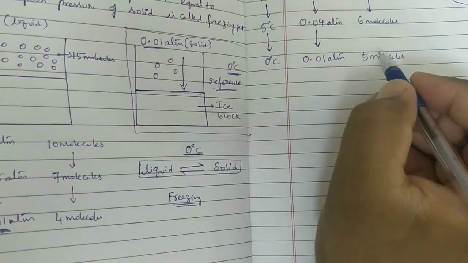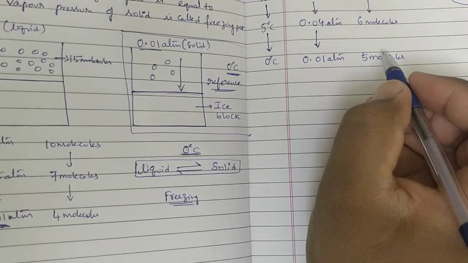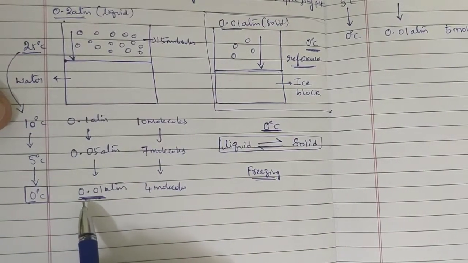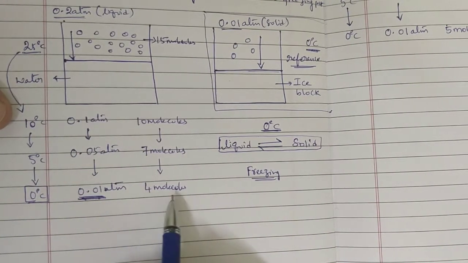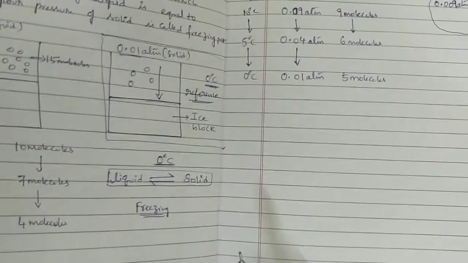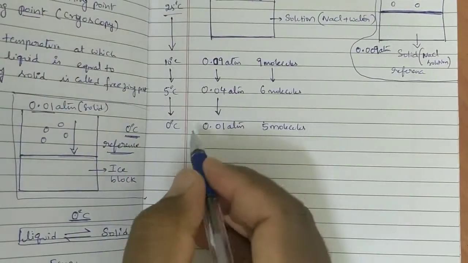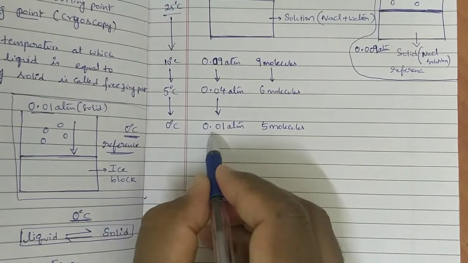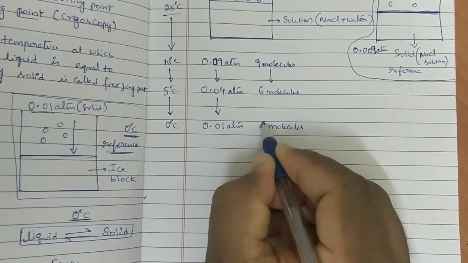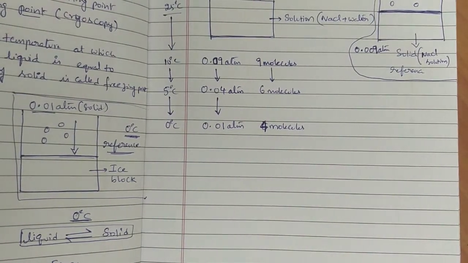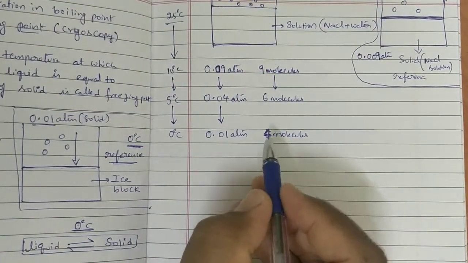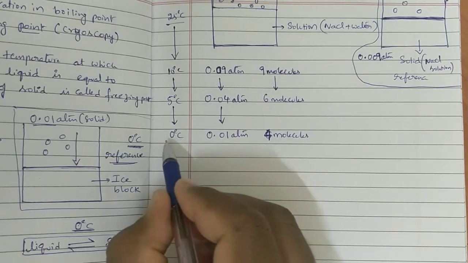At 0 degree centigrade, for pure solvent, 0.01 atmosphere is the pressure. 4 molecules we observed. Okay, let us do one thing here. At 0 degree centigrade, 0.01 atmosphere with the same 4 molecules. Just one molecule difference only, no problem at all. Here 0.01 atmosphere at 0 degree centigrade.